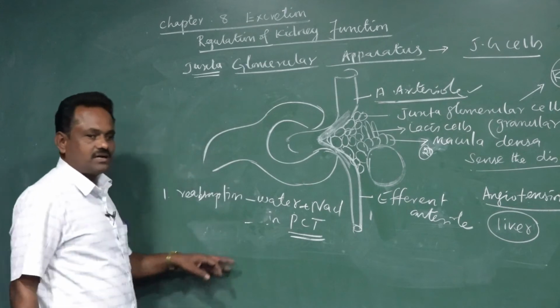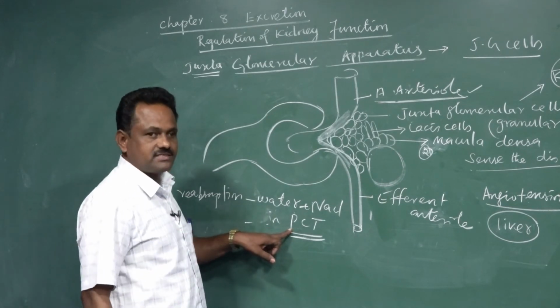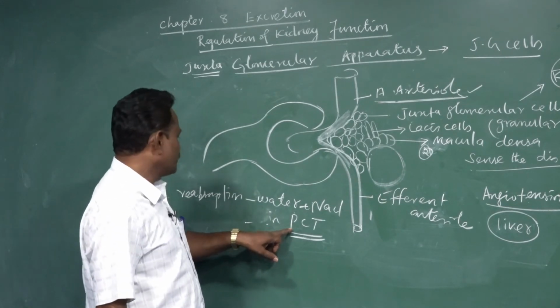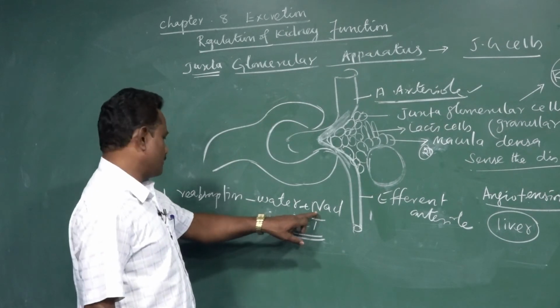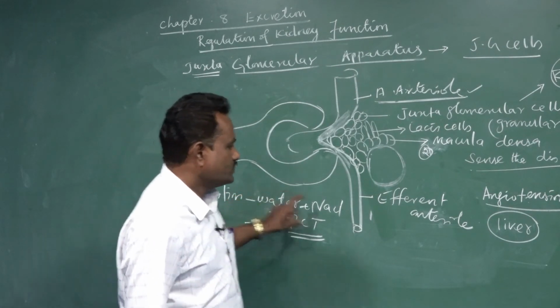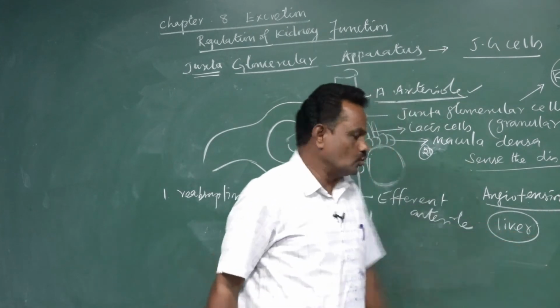So, the proximal convoluted tubule is the major site for the reabsorption of water as well as sodium chloride. That is an important function of angiotensin 2.